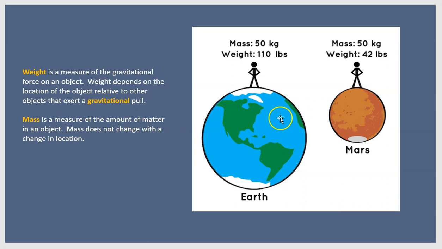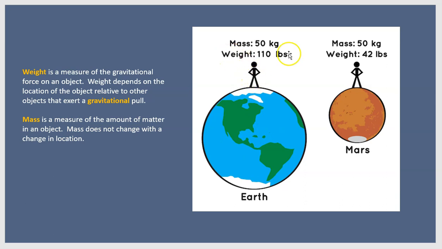And we can see the difference with this diagram over here. Here we have the Earth and a person on the Earth. Now, they have a certain mass. There's a certain amount of material that their body is made up of. And we'll define that as 50 kilograms. So this person has a mass of 50 kilograms. Their weight on Earth is 110 pounds. That is a measure of the gravitational pull of the Earth. Now, the person is also pulling on the Earth, but we're thinking about it from the point of view of the Earth pulling on the person.